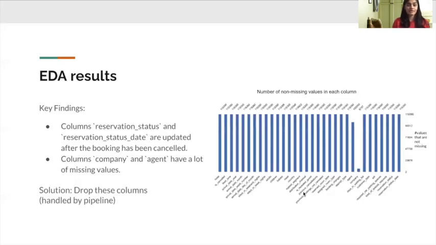The next step was to conduct an exploratory data analysis in order to find out the nature of the input data and engineer better features. Key findings from EDA were that the columns reservation status and the reservation status date were updated after the booking had been cancelled. Including these in the model would have resulted in data leakage. Another key insight was that the columns company and agent had a lot of missing values. And within the values that were already there, the number of distinct categories were far too much to use imputation. Therefore, the solution was to drop these columns, and this was handled by pipeline.